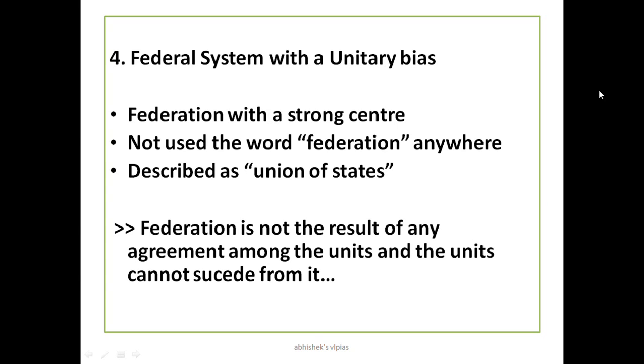That means there is no option for Tamil Nadu to get away from the Indian Union and to become a part of Sri Lanka. So they cannot secede from the total union of states. That is the important point. If Tamil Nadu decided to go with Sri Lanka, then the next moment, unitary bias: the central government will interfere. So there is no chance for Tamil Nadu, no chance for any northeastern state to join China or something, no chance for West Bengal to join as a part of Bangladesh, and ultimately no chance for Jammu Kashmir to become a part of Pakistan.